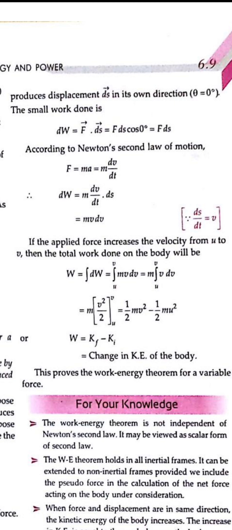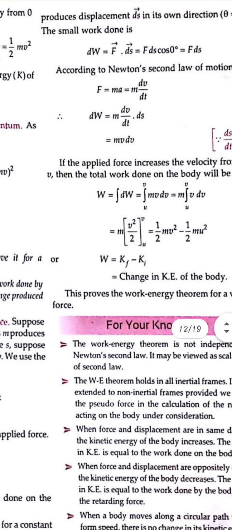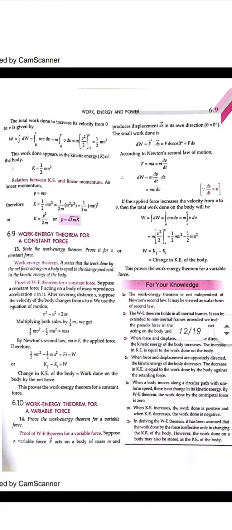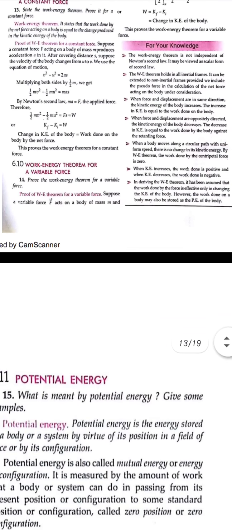So velocity will be integrated from u to v, and we know that we put in the limits, that is v and u. On putting the upper limit, then the lower limit will come. So on taking the half out, we can write it as half m outside the bracket, and inside you get v square. On putting the values, it will be v square minus the lower limit, that is 1 by 2 m u square. So the value will be half m v square minus half m u square, that is, the change in the kinetic energy is equal to the work done. So this is what the work energy theorem tells us.